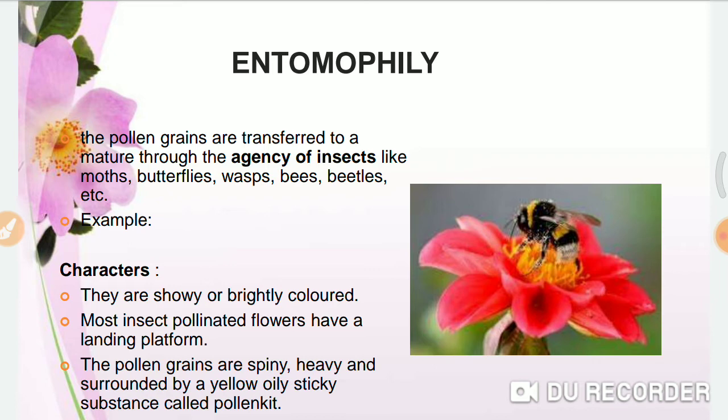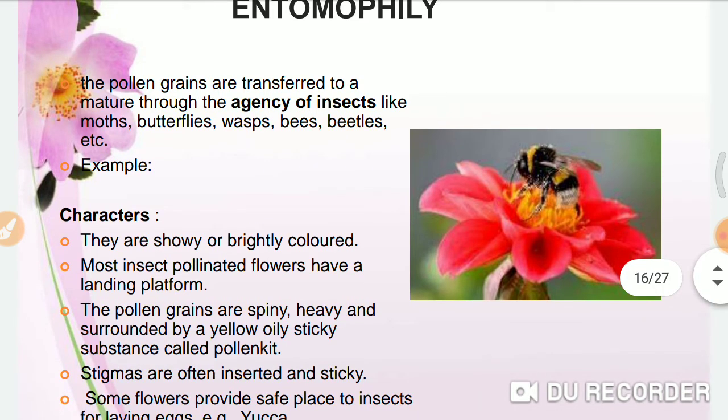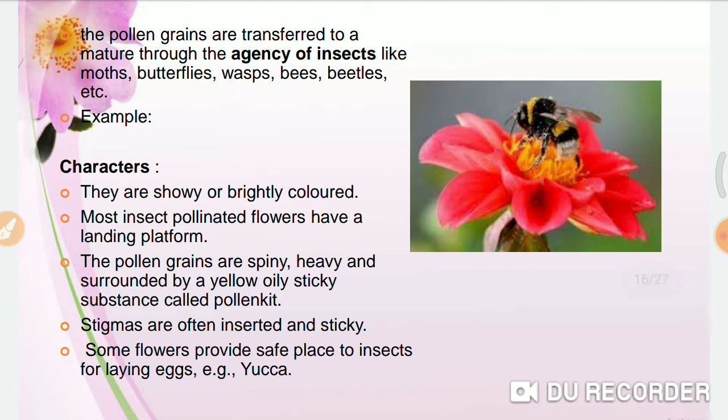So these flowers are very large. They have more attractive petals, and they are very beautiful. Because of these bright colors, insects are attracted towards them, and they possess nectar. These pollen grains are very spiny because if they stick to the insect's legs, they can be carried to the stigma of other flowers.